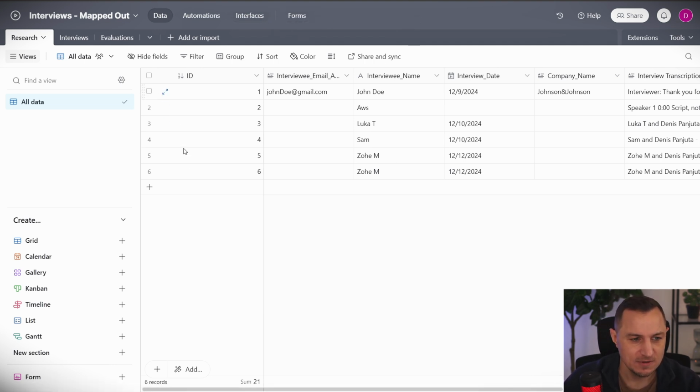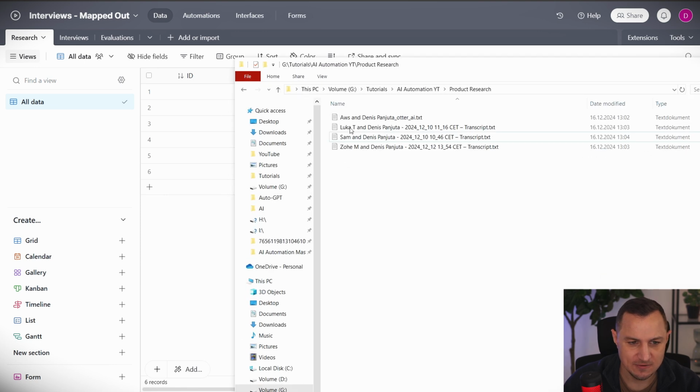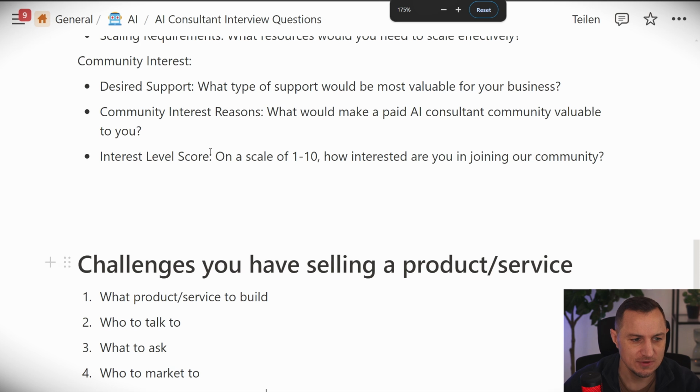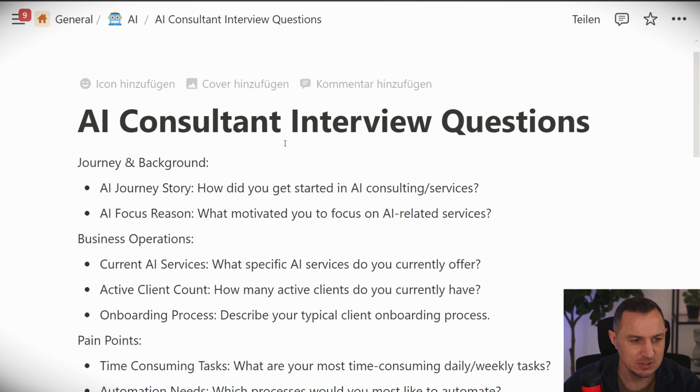So I have these 6 interviews. So how did I get them into my database? I had 6 interviews, of which I then have these files, okay? So these are some transcripts that I either got from Otter or I got from Google Meet when I had an interview and I transcribed that with Google Meet. And I asked the questions, well, not these ones that we have here, but I asked ones that were specifically relevant for me. So I asked those ones here, as you can see here, AI consultant interview questions.